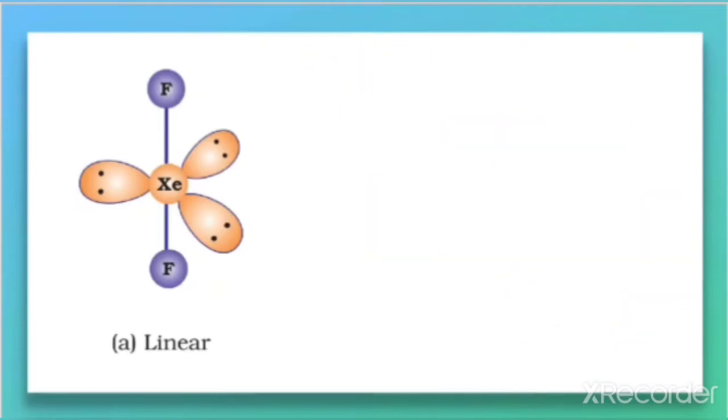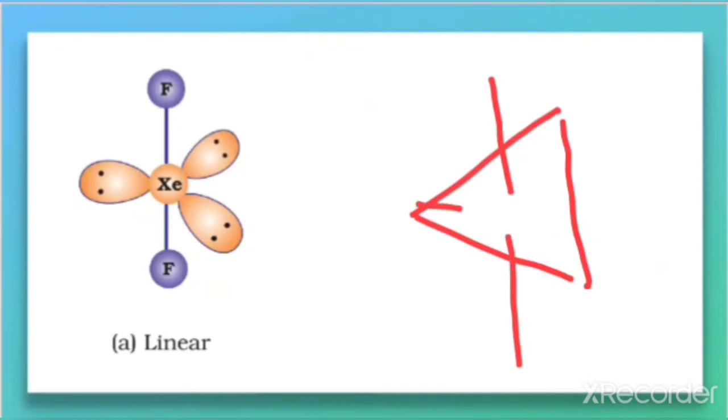How did we get the geometry? Because the total electron pairs we got is 5. So the geometry is trigonal bipyramid, as we have already discussed in the last video.